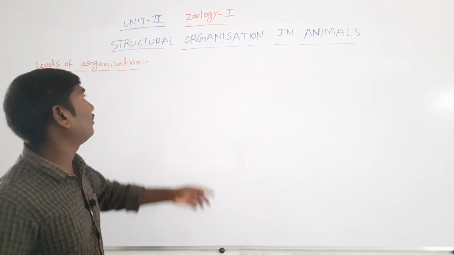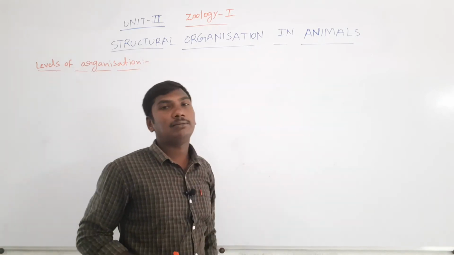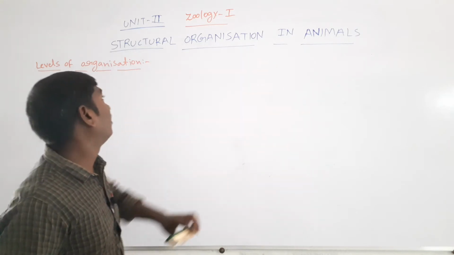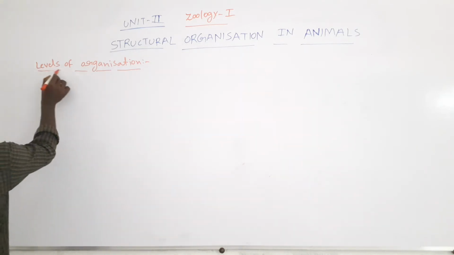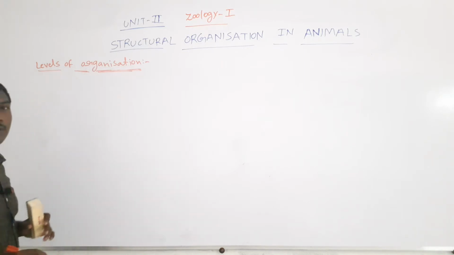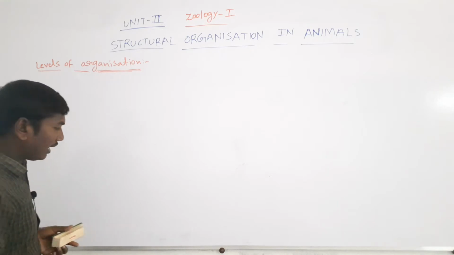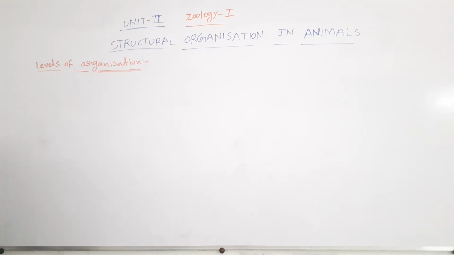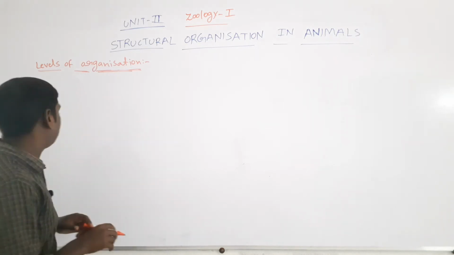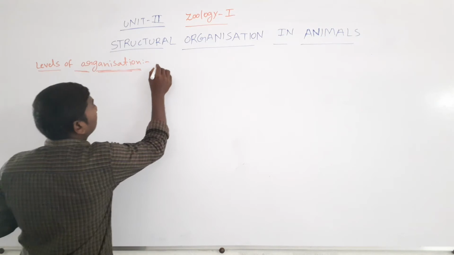So, start from unit 2, structural organization in animals. In this lesson, the first topic is levels of organization. Animals are divided into two types, protozoans and metazoans.